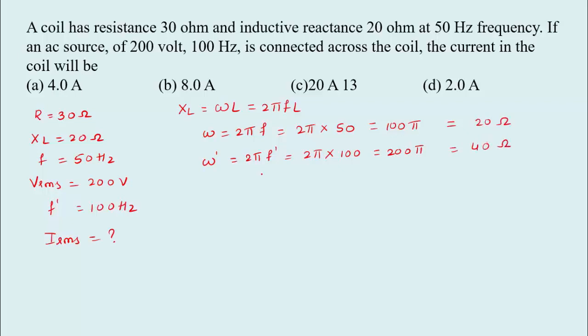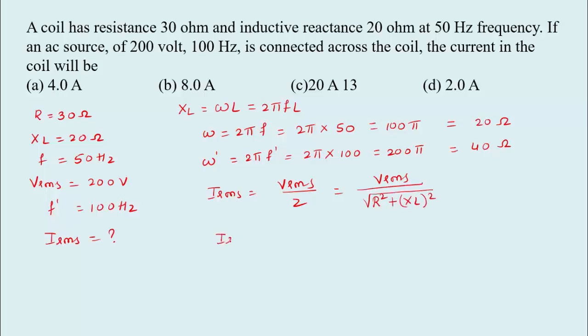So now we can calculate the IRMS value. We have the relation IRMS equal to VRMS divided by Z. VRMS is already given. Impedance is given by root of R square plus XL square because there is no capacitive reactance.